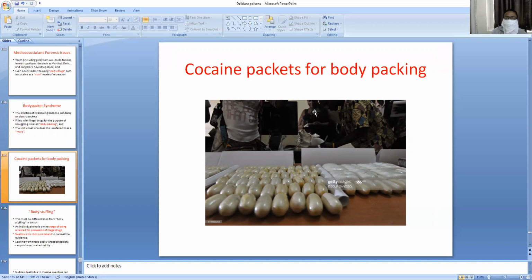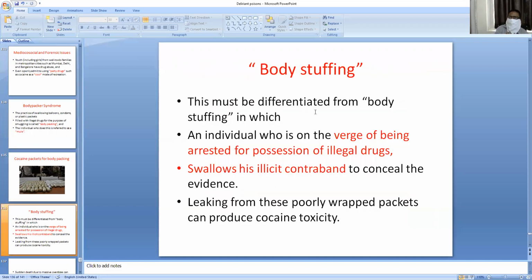Body stuffing is when he is carrying the illicit drugs, and if he is caught by the inspecting officer, he immediately swallows these drugs in order to escape arrest. This is called body stuffing. An individual who is on the verge of being arrested for possession of illegal drugs swallows his illicit contraband to conceal the evidence. This is body stuffing.